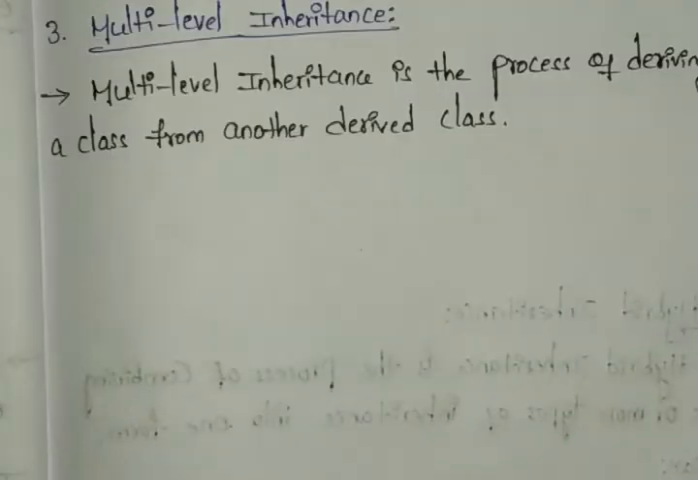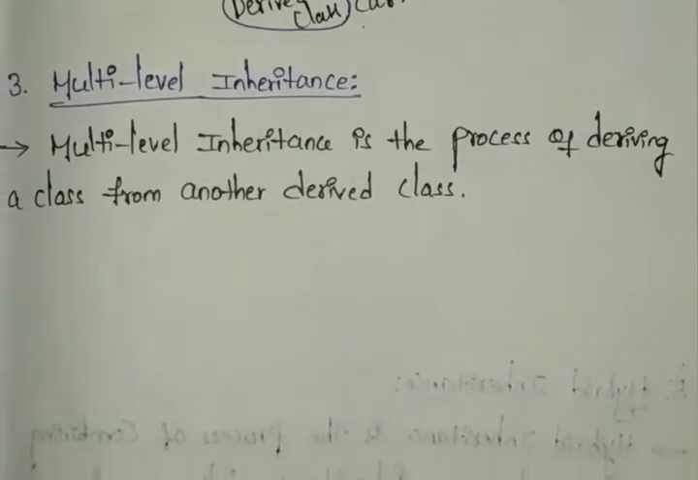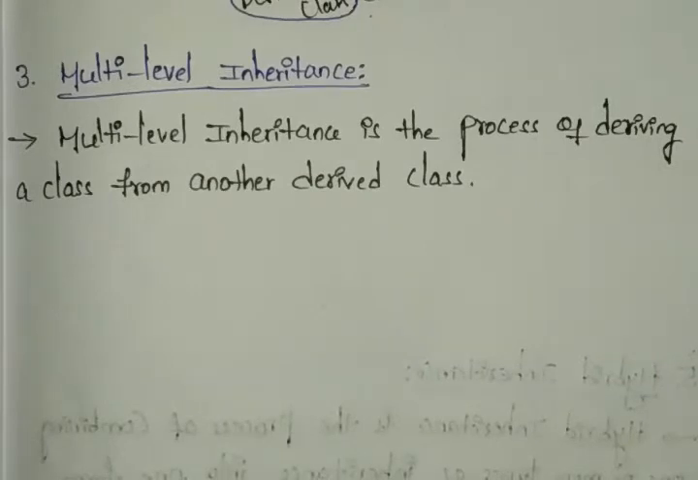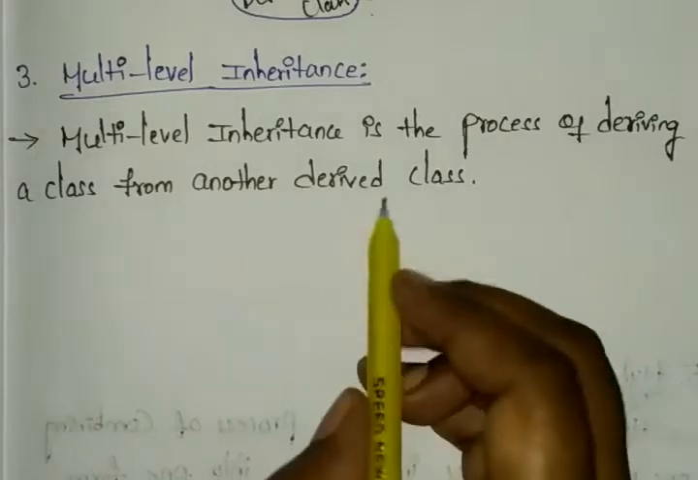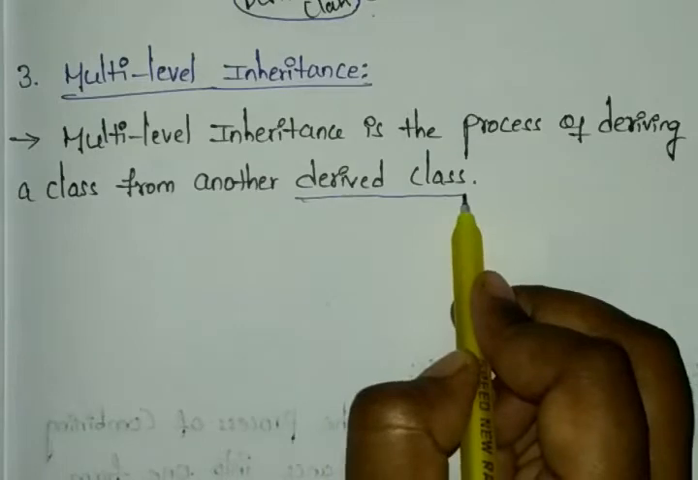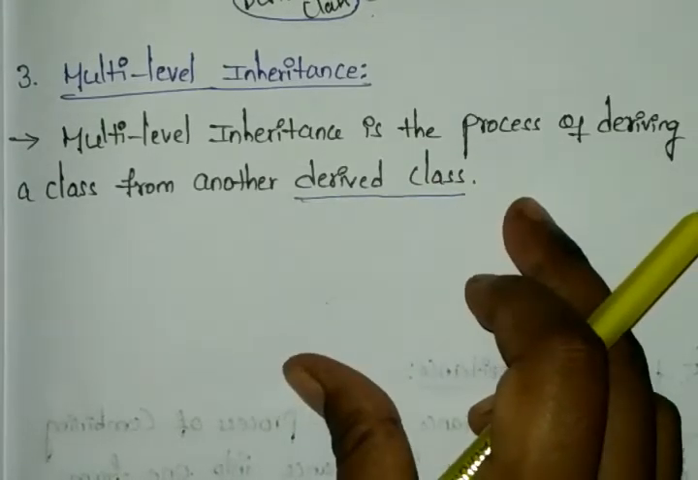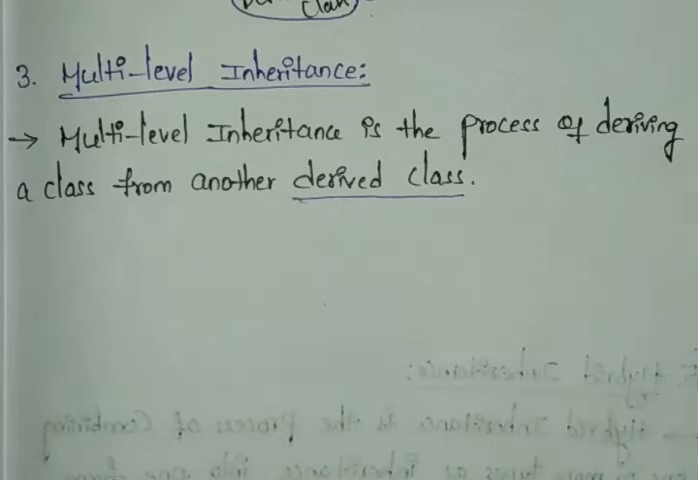Let's see the third one, that is multi-level inheritance. In multi-level inheritance, we derive a class from another derived class. In this also we have only one base class, but here we have derived classes. How? You can see we have the first derived class. Normally, in single inheritance we have a base class and a derived class, right?